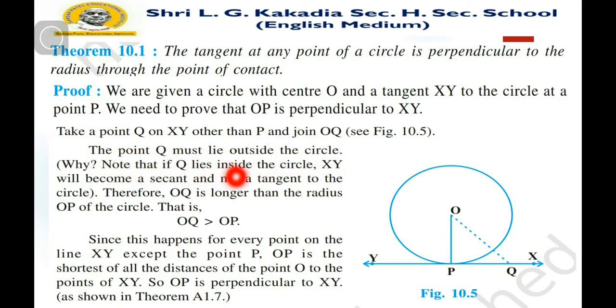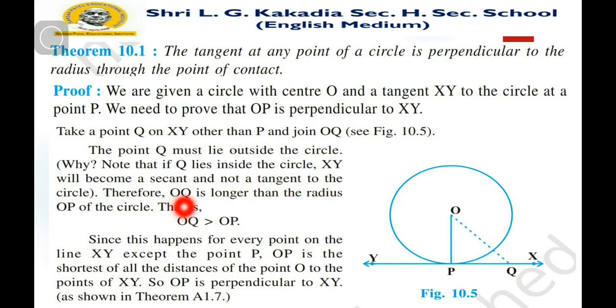Note that if Q lies inside the circle, XY will become a secant. If you put Q here, then XY intersects the circle at two points, so it will be a secant. But here XY is given as a tangent. So Q is outside the circle, otherwise it will be a secant and not a tangent to the circle.